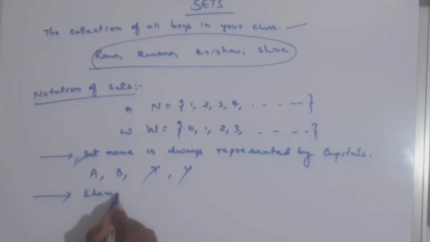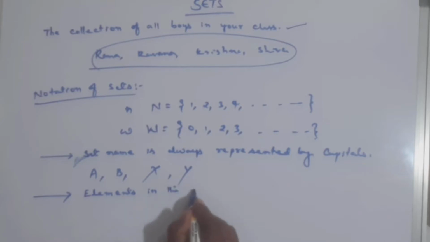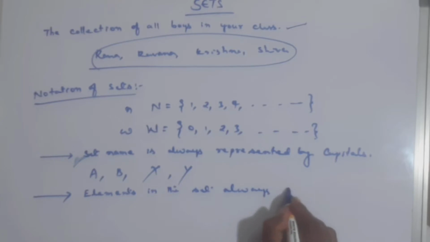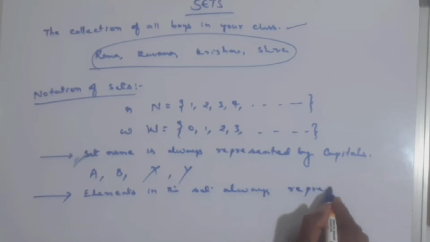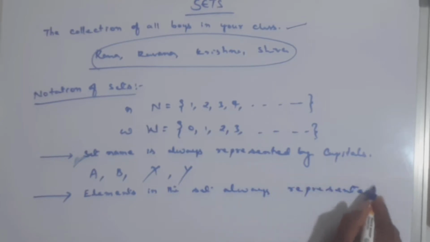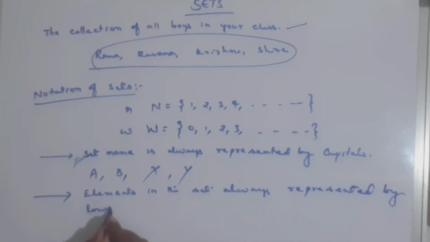Elements in the set are always represented by lower case letters, the small letters, like a, b, c, x, y, z.